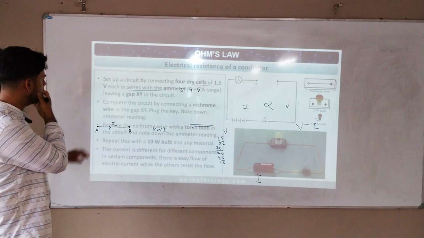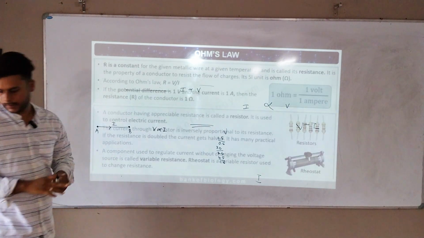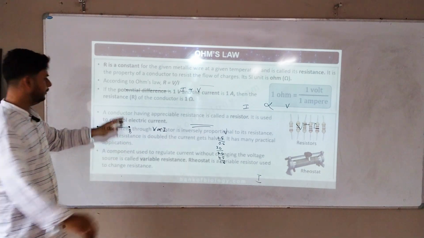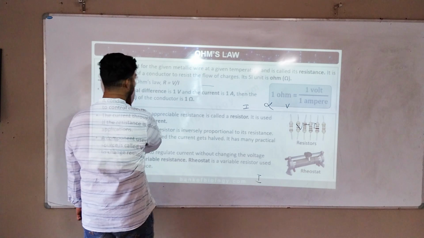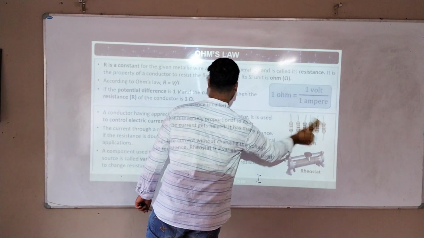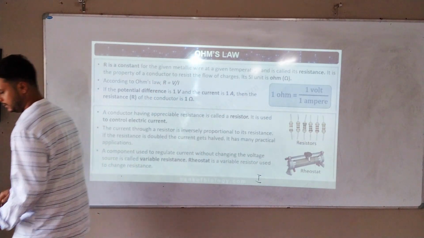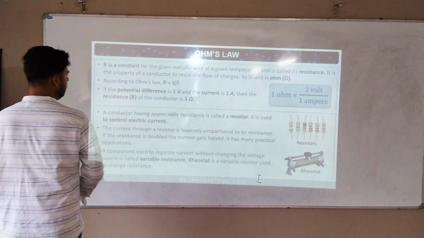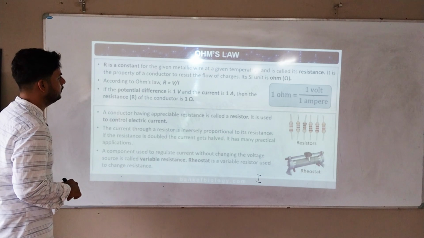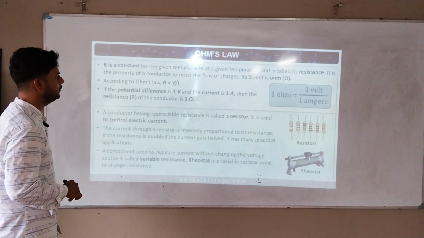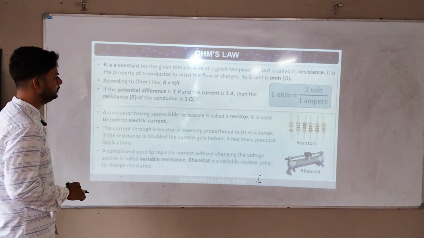Back. It is here. R is equal to V by I. First I will tell this, then I will take that. I have not yet said what resistance is. Read this. R is a constant for the given metallic wire at a given temperature, and it is called its resistance.